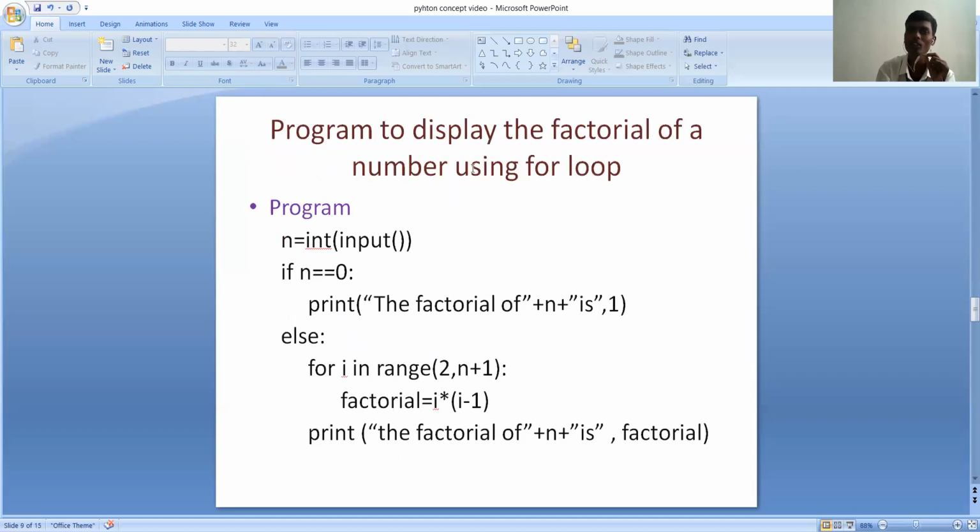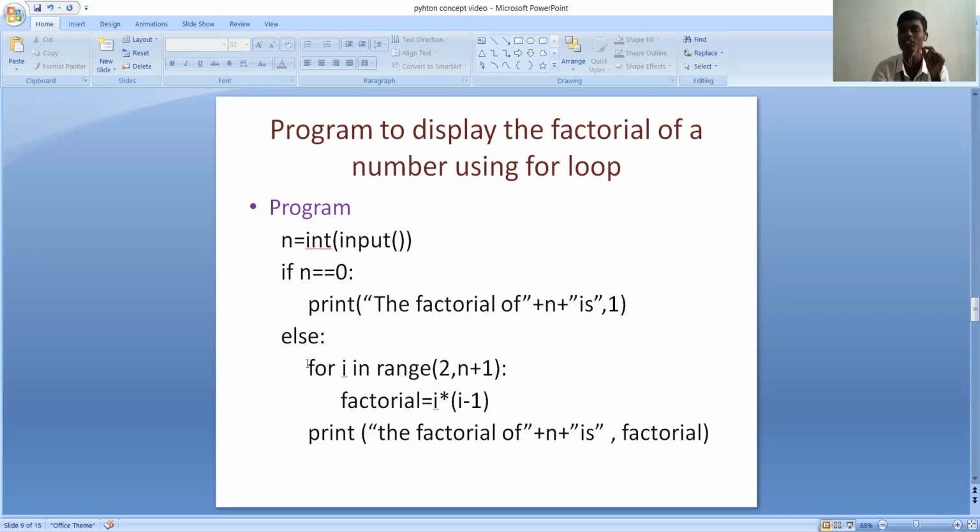Program to display the factorial of a number using a for loop. In any programming language, for coding any program, there are several ways to obtain an output. One of the ways is using a for loop. n is equal to int of input(). We have to read a number.